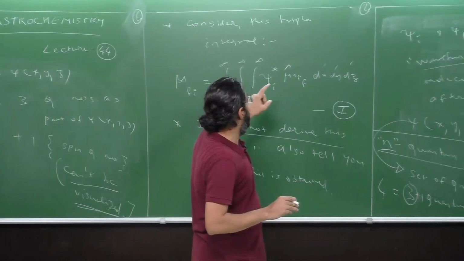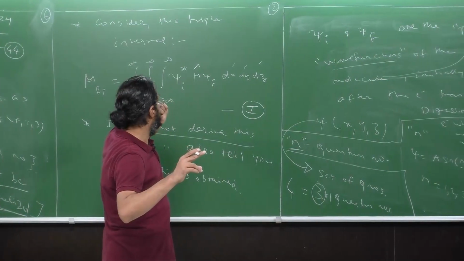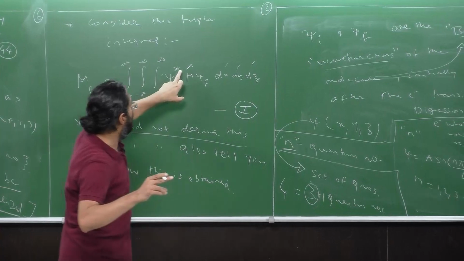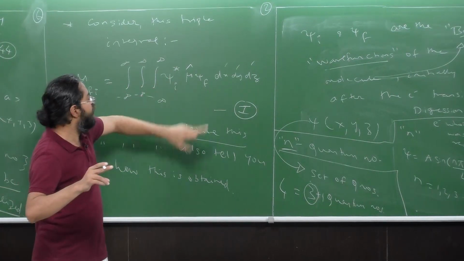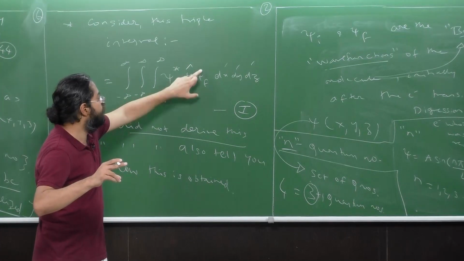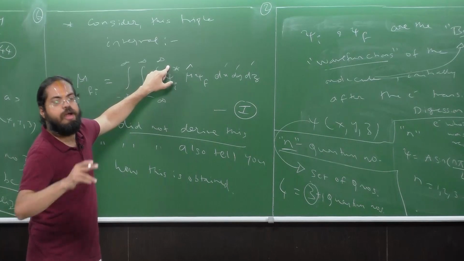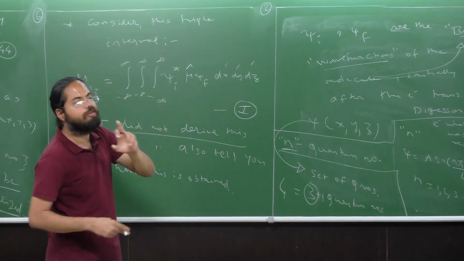So one more detail about the wave function is that here I've put a star. In this term, corresponding to psi f, there is no star, but here there is a star. What does it mean? It means that I take a complex conjugation.